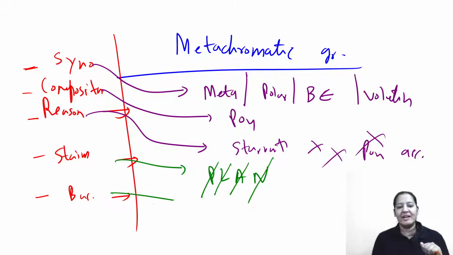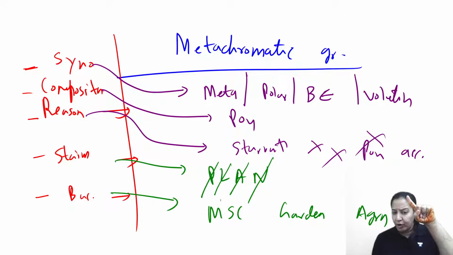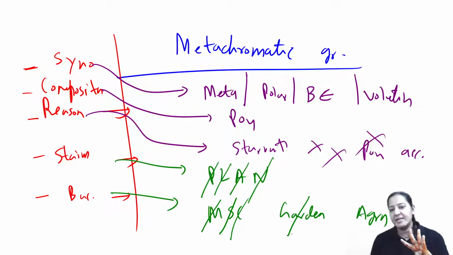Tell me the name of the bacteria in which metachromatic granules are present. There are 5 bacteria. The mnemonic is MSC Garden in Agra: Mycobacterium, Spirillum volutans, Corynebacterium diphtheriae, Gardnerella vaginalis, and Agrobacterium tumefaciens. Give me a thumbs up.